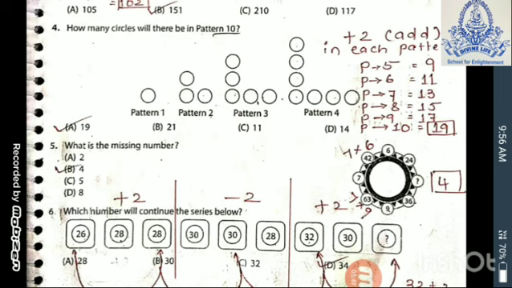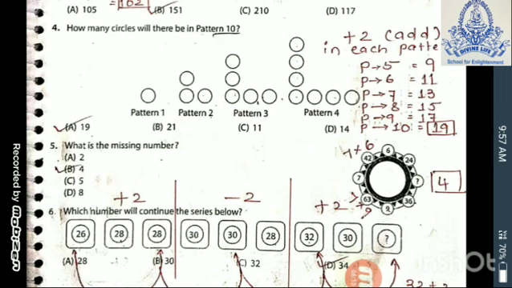After pattern 4, pattern 5 will come. In pattern 4 there are 7 circles. Means you have to add 2 circles. 7 plus 2, 9. So in pattern 5 it comes 9. Then pattern 6, 11. You add 2 in each pattern. Pattern 7, 13. Pattern 8, 15. Pattern 9, 17. We have to find pattern 10. It comes 19. The correct option is A.